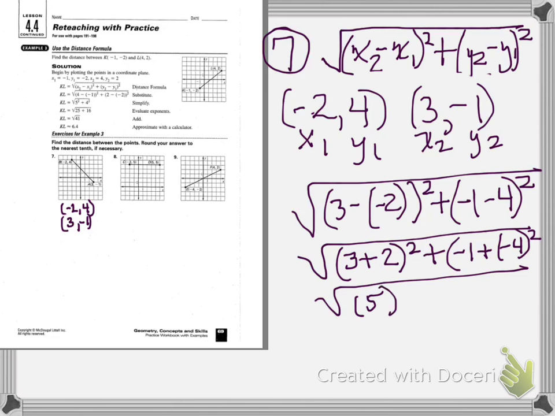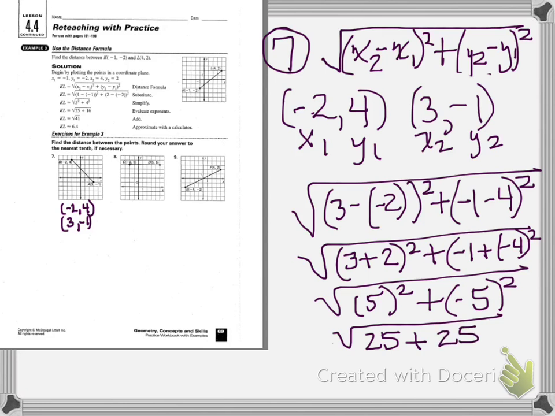5 squared plus -5 squared. Then I get 5 squared, which is 25, plus -5 squared is also 25. And I get the square root of 50. And the direction says to round your answer to the nearest tenth. So this equals 7.07, and we're going to round that to 7.1.